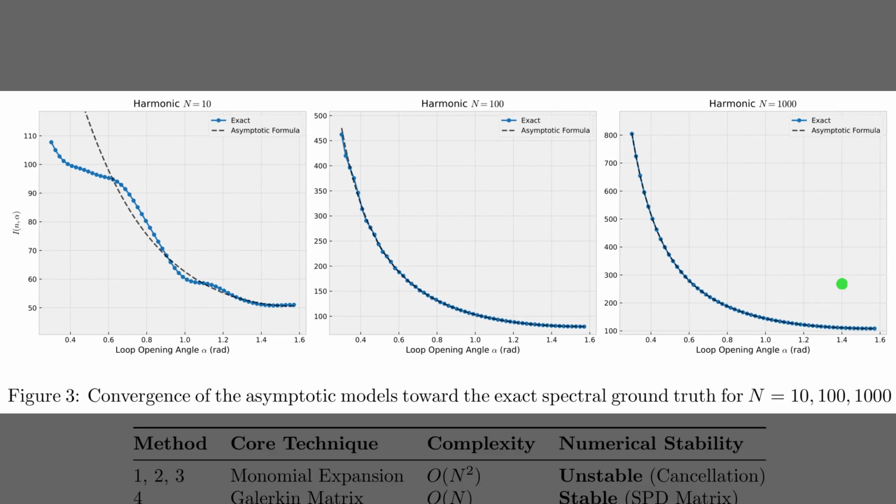Okay. Figure 3 illustrates how the new asymptotic formula converges toward the exact solution as the harmonic value n increases. The 3 panels show results for n equals 10, 100, and 1000. In the left panel, for n equals 10, the dashed asymptotic line deviates noticeably from the solid exact curve at smaller angles. However, the middle panel shows that for n equals 100, the approximation improves dramatically. Finally, the right panel demonstrates that at n equals 1000, the asymptotic formula perfectly overlays the exact calculation, confirming the prediction for large n behavior.